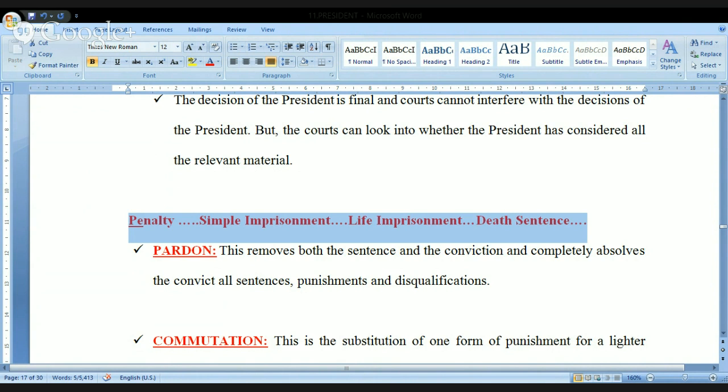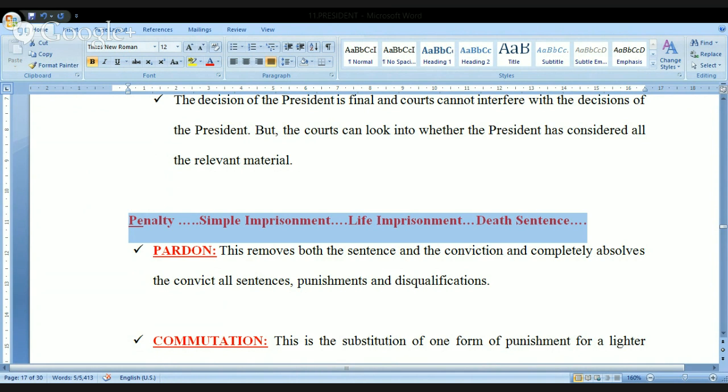But on what punishment can I approach the so-called President of India? On anything, a person is permitted to approach the President of India. Depending on the decision taken by the President, these pardoning powers are of 5 kinds. Kindly remember all these points: penalty, simple imprisonment, life imprisonment, death sentence.